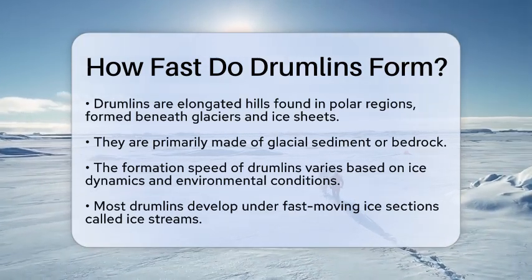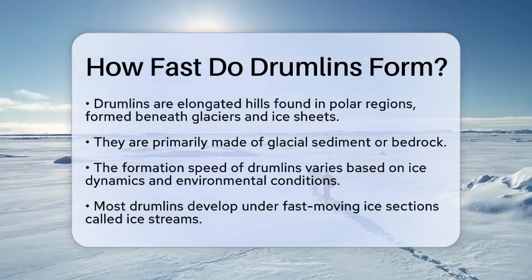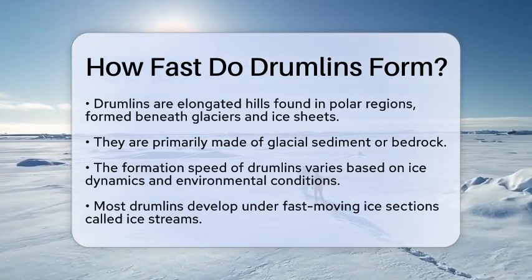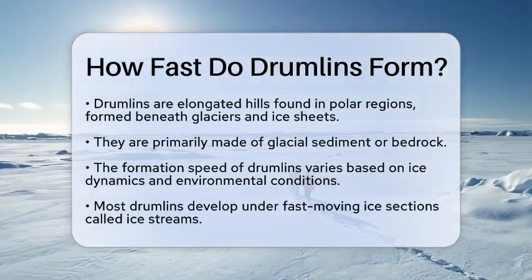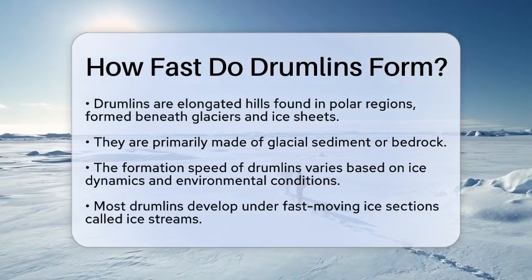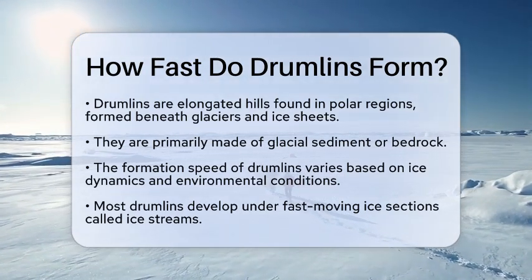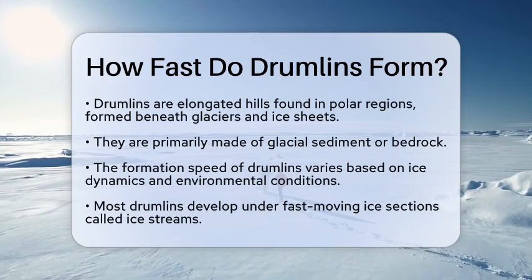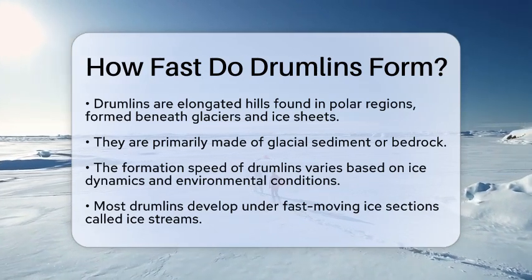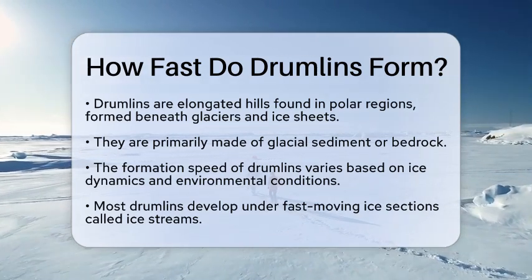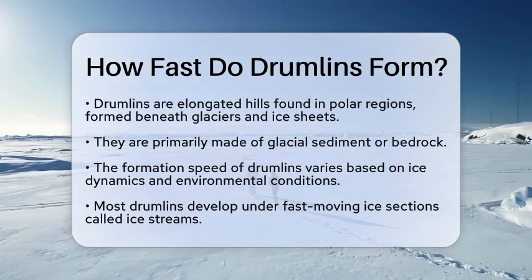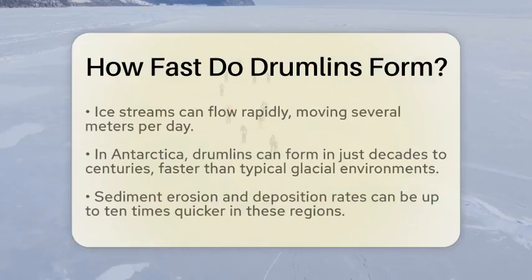Drumlins are shaped beneath glaciers and ice sheets, primarily made of glacial sediment or bedrock. The speed at which they form can vary significantly based on ice dynamics and environmental conditions in these cold areas. Most drumlins develop under fast-moving sections of ice sheets known as ice streams. These ice streams can flow rapidly, sometimes moving several meters per day.